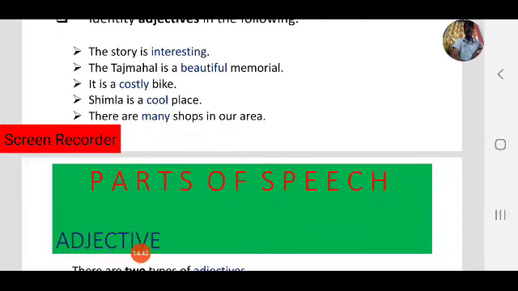Next one: there are many shops in our area. Observe what the noun is here. Shops, area. It gives more information about the shops. How many shops are there?